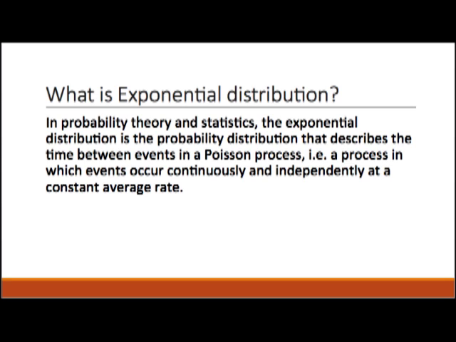The probability density function of the exponential distribution is equal to lambda e to the power negative lambda x when x is greater than or equal to 0, otherwise it is equal to 0.